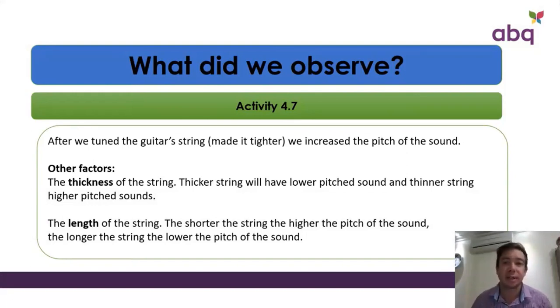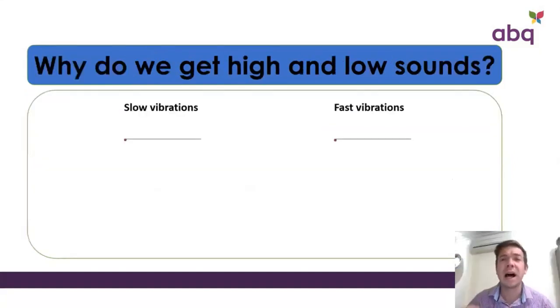So why do we get a high pitch and a low pitch sound? The reason for that is the vibrations. If I have slow vibrations, I will have a low pitched sound. If I have fast vibrations, then I will have a high pitched sound.